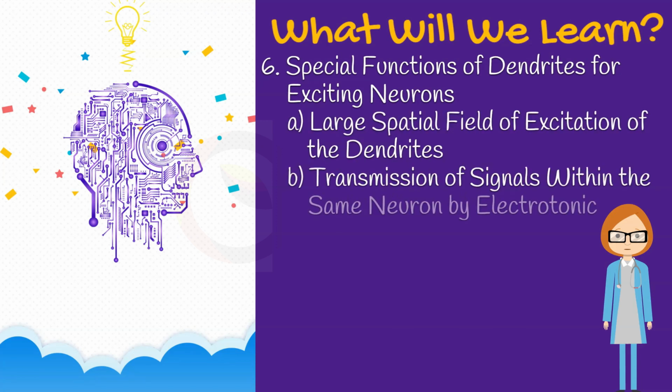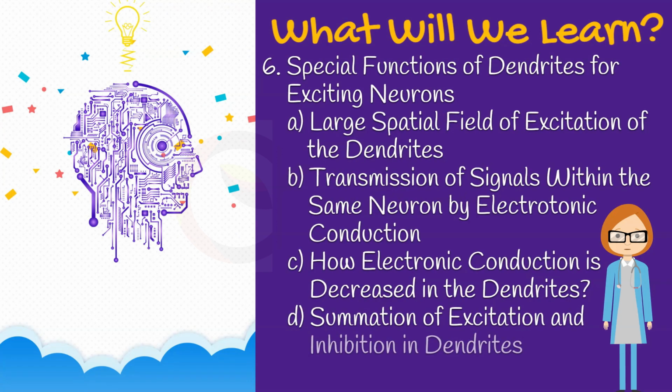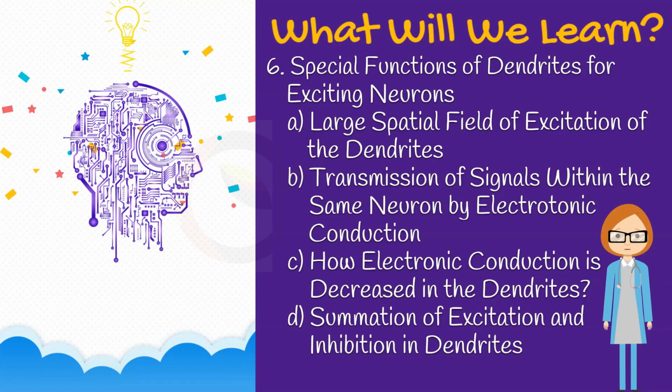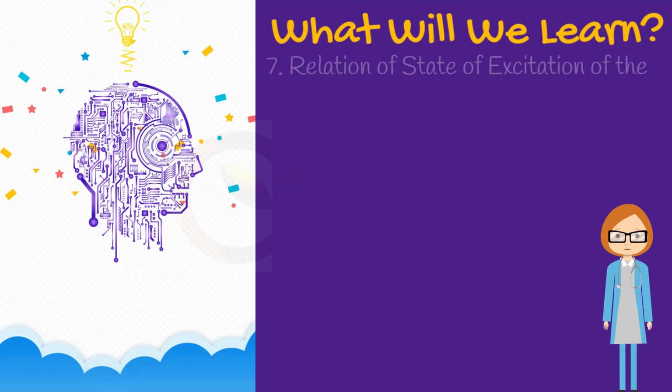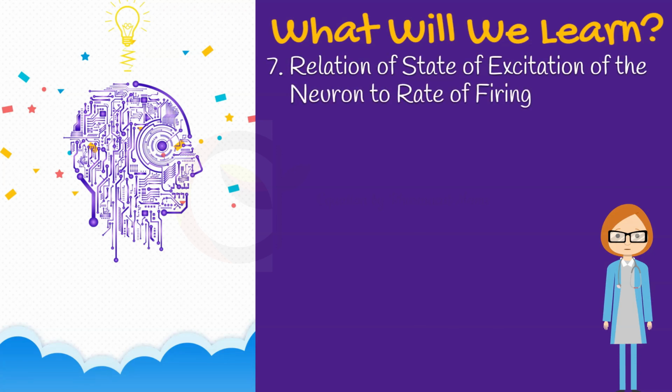Special functions of dendrites for exciting neurons, including large spatial field of excitation of the dendrites, transmission of signals within the same neuron by electrotonic conduction, how electrotonic conduction is decreased in the dendrites, and summation of excitation and inhibition in dendrites. 7. Relation of state of excitation of the neuron to rate of firing.